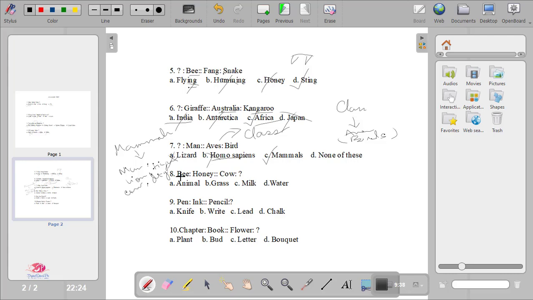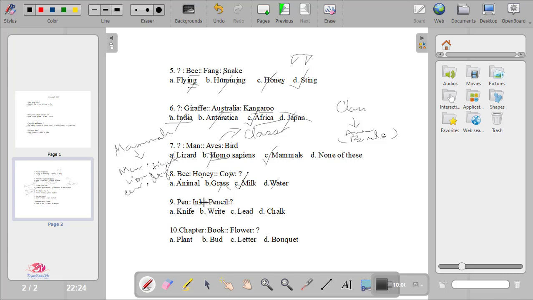Next we come, bee is to honey, then what is cow to what? It is very easy to solve. We know that we get honey from bees. So what do we get from cows? Cows, we don't get water or grass, we get only milk from cows. So this is the correct answer.